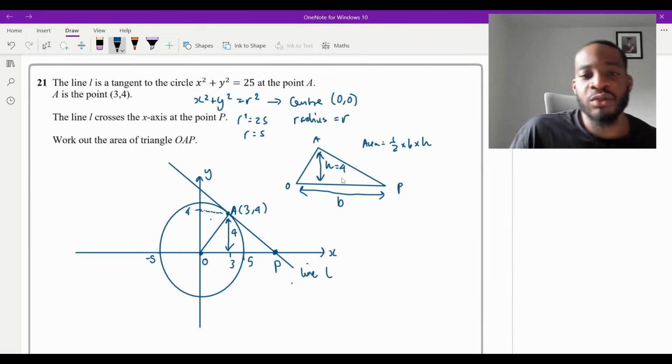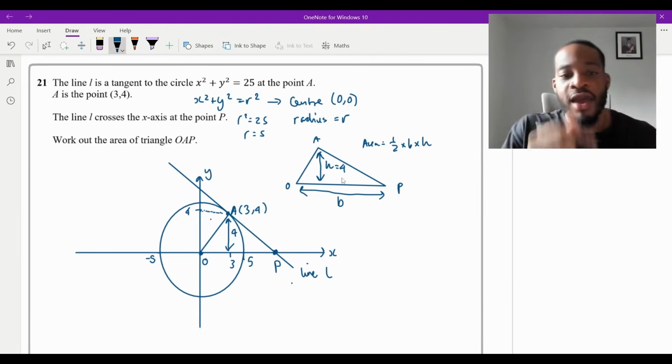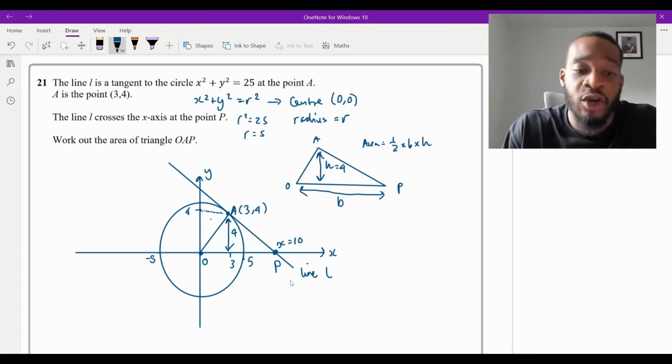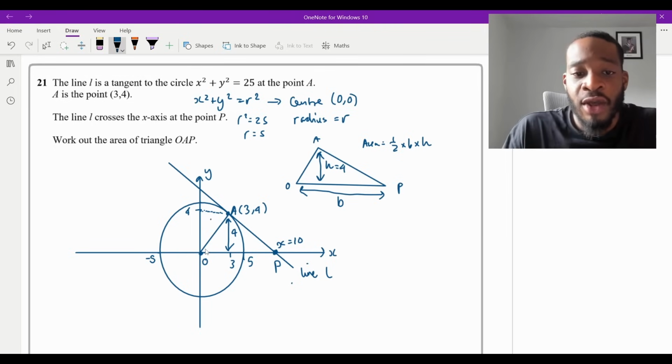Now, the question is, what is the base? What is that distance O to P? Well, if I knew what this x coordinate was, for example, let's just say x was equal to 10. It's not, or we don't know. It could be, it couldn't be. Let's just say x was 10. Well, to go from O to P, we're just going across by 10 units. So the base would be 10. So what we need to do is calculate this value of x at P. The question is, what is that x coordinate of P? Once I know that, then that will just tell me what the base is.